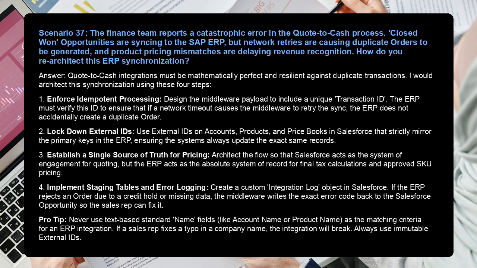Pro tip: never use text-based standard name fields like account name or product name as the matching criteria for an ERP integration. If a sales rep fixes a typo in a company name, the integration will break. Always use immutable external IDs.